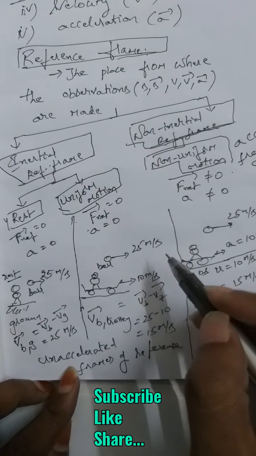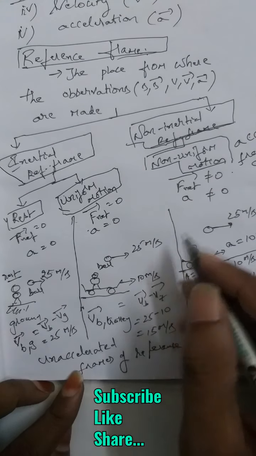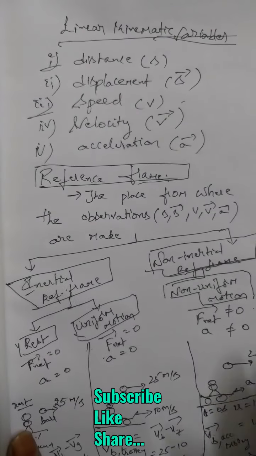So that's all for today. Again, we shall continue our session. In the next class, we are going to learn about what are relative physical quantities, absolute physical quantities, and these motion parameters also we are going to learn.